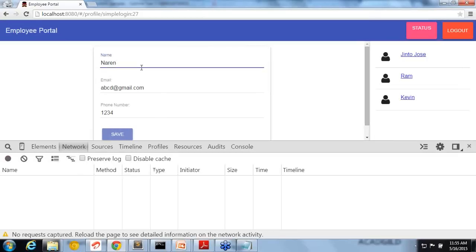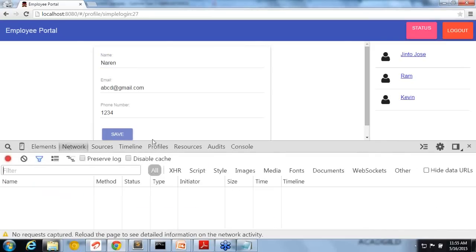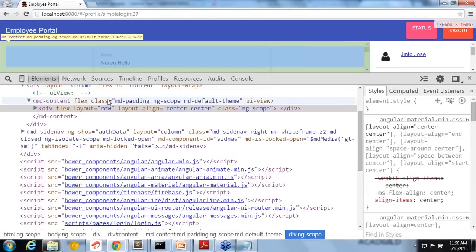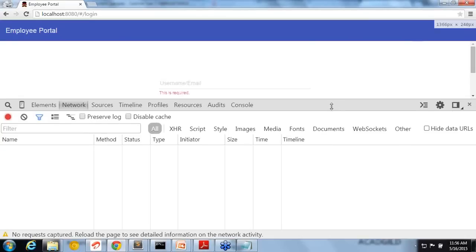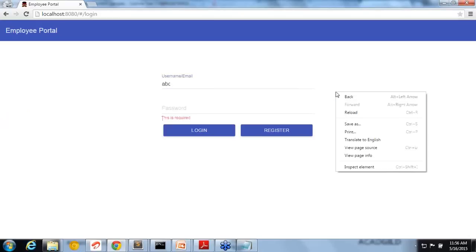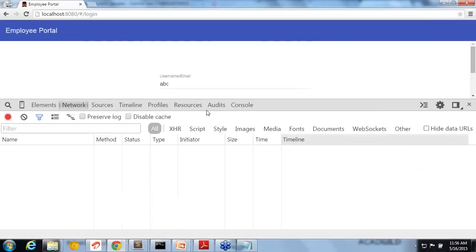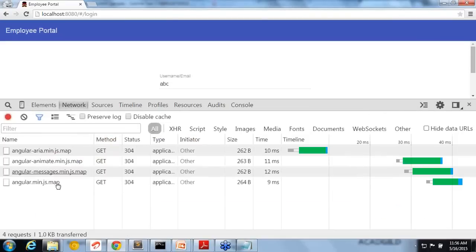One minute, I will just show you. I think it's incognito mode, and that is the reason it's not showing the network. Yeah, now it's showing up.